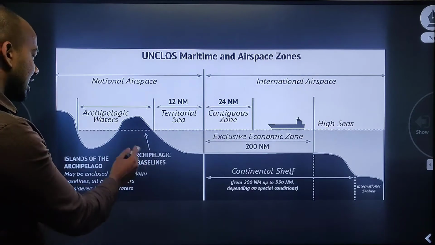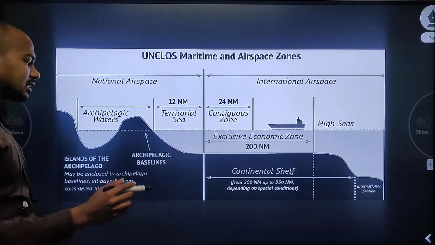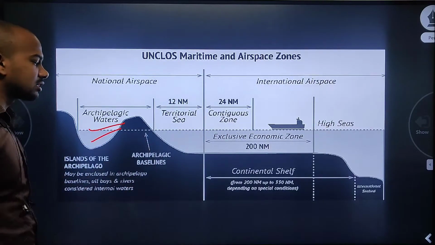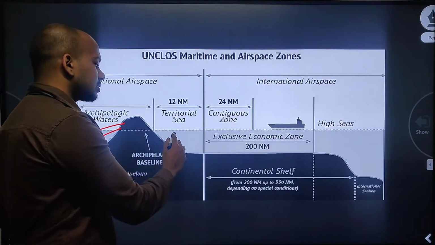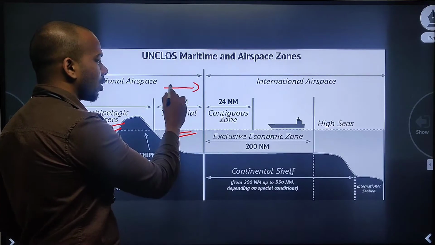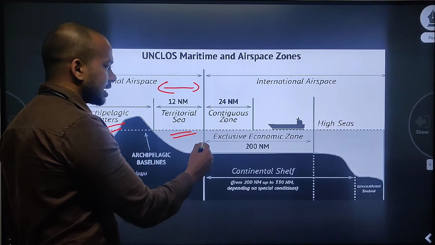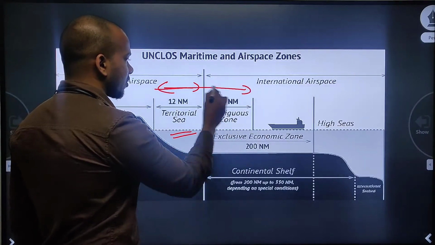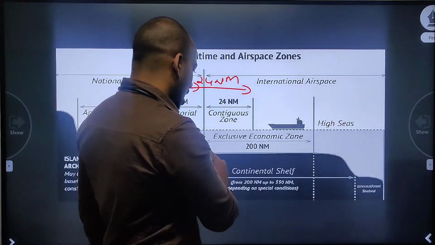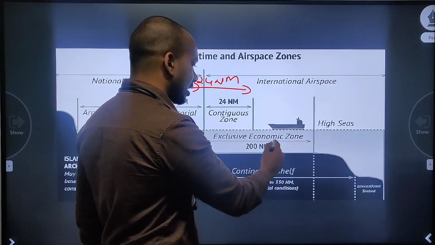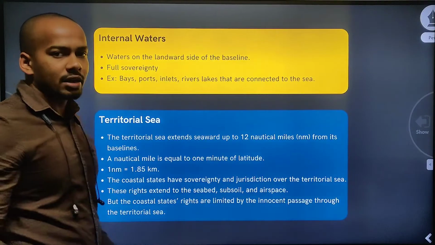Firstly, the land-side waters located inside, for example, lakes, rivers, or ports, are considered internal waters. Here, the countries will have absolute power. Then there is the territorial sea, about 12 nautical miles, which is roughly 22 kilometers. From here to here, 24 nautical miles, will be the contiguous zone. After that, up to 200 nautical miles, it will be the exclusive economic zone. And the space beyond that will be known as high seas. So we'll look at it one by one.